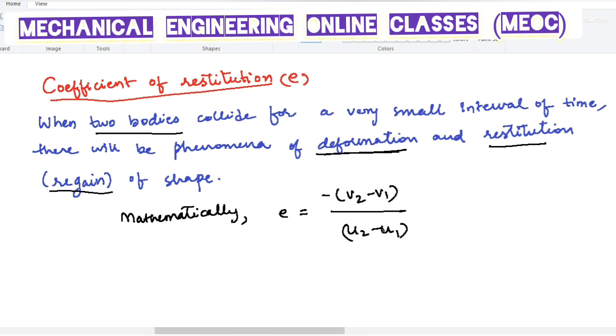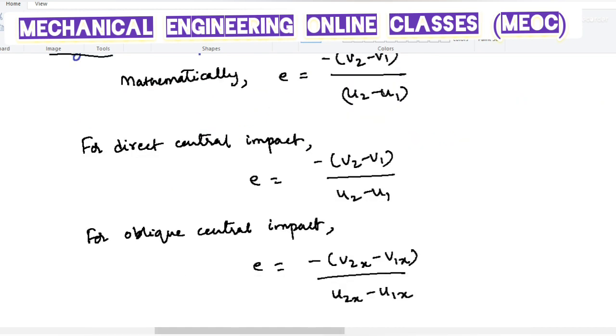So mathematically, the coefficient of restitution e can be written as minus of the ratio of change in final velocity and the change in initial velocity, that is minus of (v2 minus v1) by (u2 minus u1). In case of direct central impact, the coefficient of restitution is minus of (v2 minus v1) divided by (u2 minus u1).